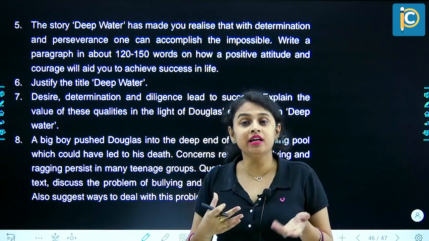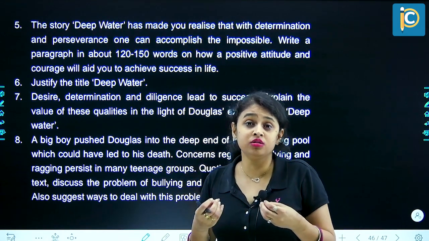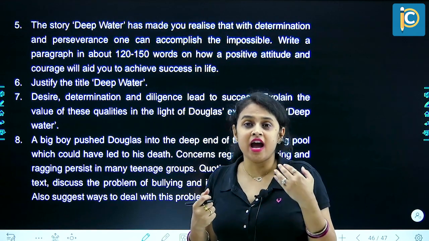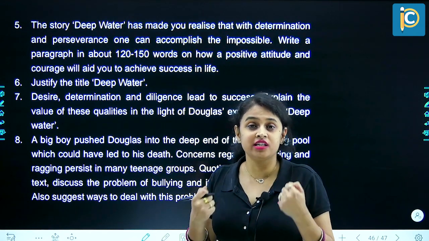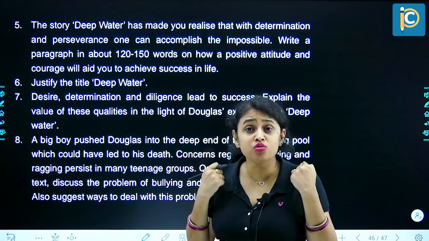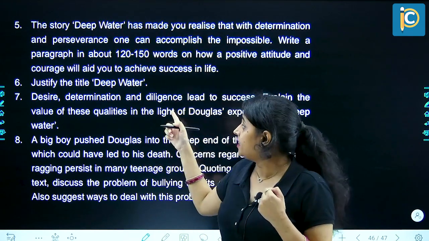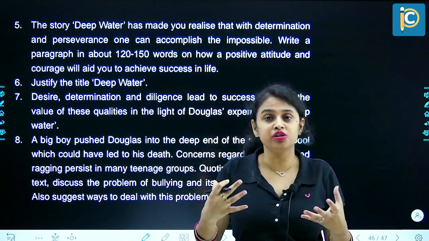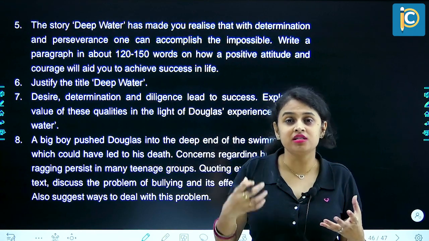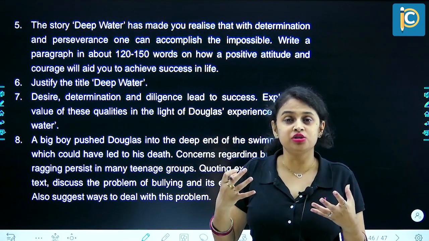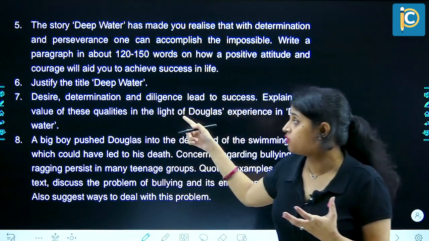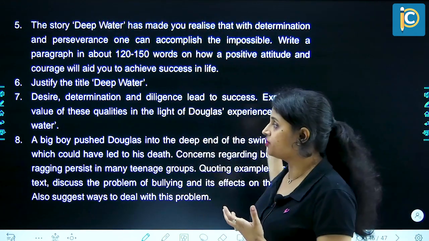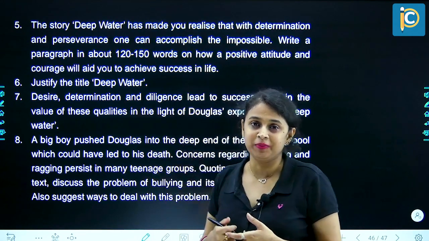Determination. When the second time also he had a very near-to-death experience, still he took time, and he had that determination that yes, he has to learn how to swim. He has to overcome that fear. And diligence, the hard work, the dedication that he had shown to master each skill, to overcome that fear. So all these three qualities helped Douglas in overcoming his fear of the deep water.